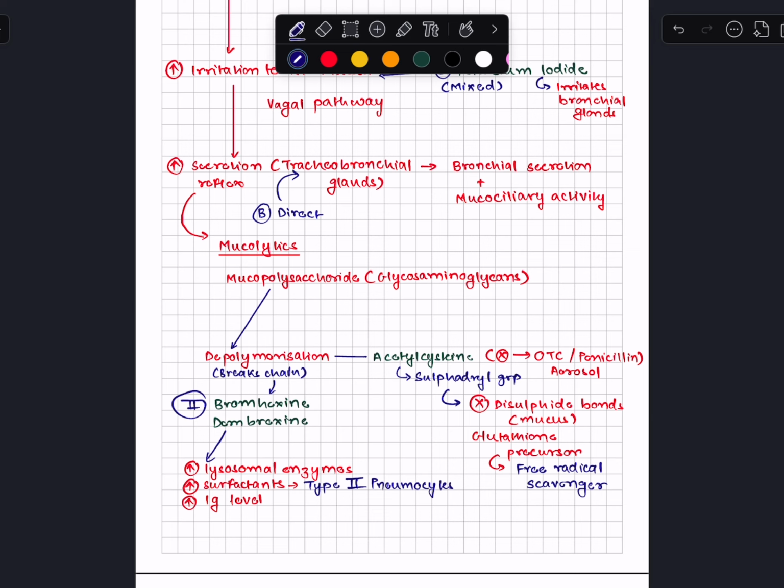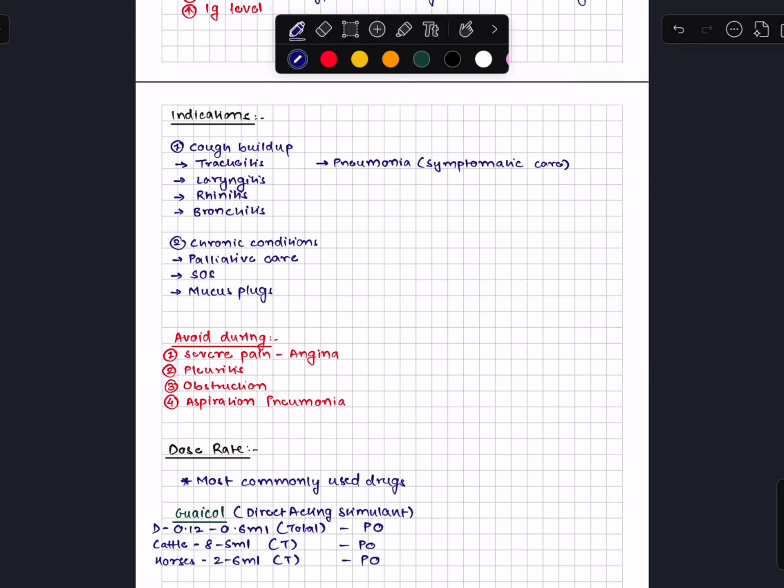Next is your acetylcysteine, which has a specific MOA, which is basically it has a sulfhydryl group which helps in breakage of disulfide bonds which is present in the mucopolysaccharide. Also, it is a glutathione precursor, which is a free radical scavenger, which will help in prevention of free radical injuries. Now, this may not seem very useful for a respiratory tract treatment. However, this is very useful for your liver enzymes and secretions. So, more of that in the next video.